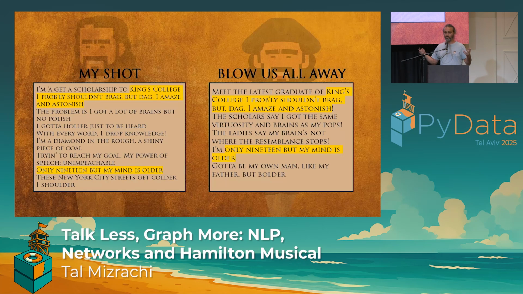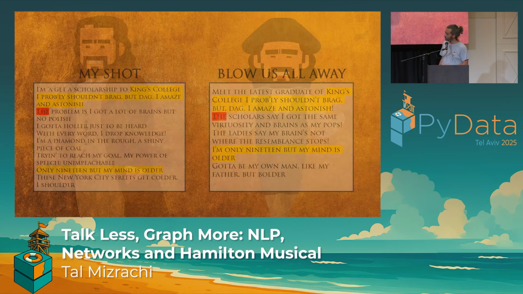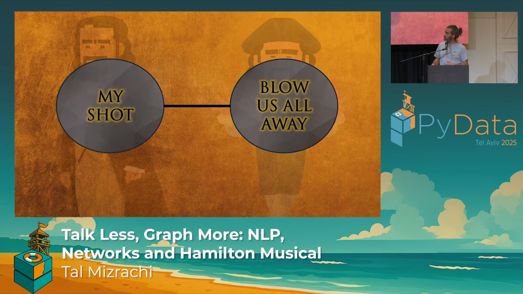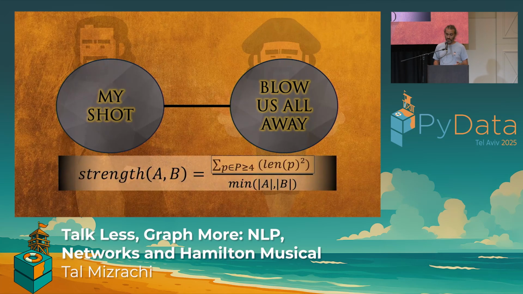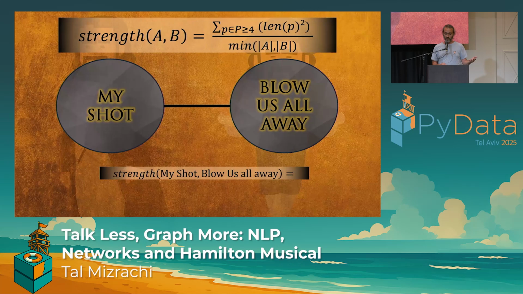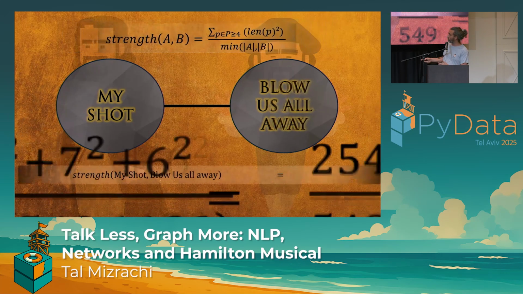So what's the problem? Let's do that for any matching token, right? But that's not really useful, right? And it opens up a lot of room for noise. So let's define, for this use case, a minimum of 4 tokens just to have a connection. So these two nodes will have a strength that will be defined by this formula. Okay? Now this formula is just the sum of the square of lengths of the phrases over the minimum length of the songs. So in our case, the strength of the connection between those two songs is 0.462.